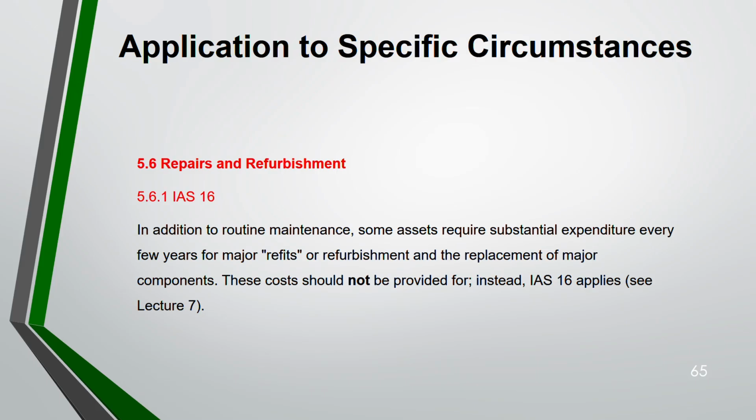For example, the engine of an aircraft or ship needs a substantial expenditure every few years. So you should not give a provision for this type of cost. Instead, IAS 16 applies. If any repairs and refurbishment is done for assets, they will be accounted for under IAS 16, not IAS 37. So no provision. You can see my lecture 7 where I've discussed IAS 16.